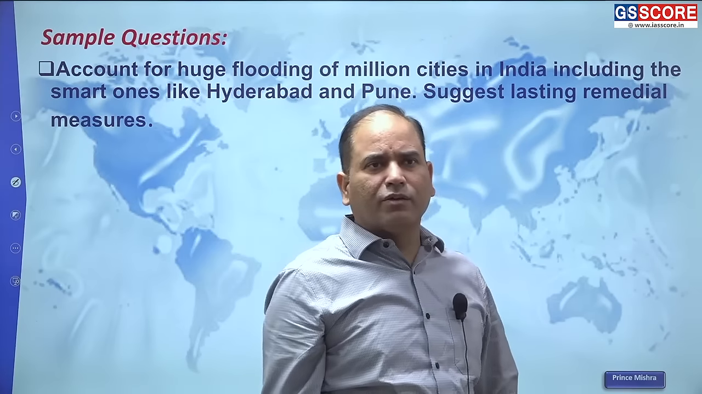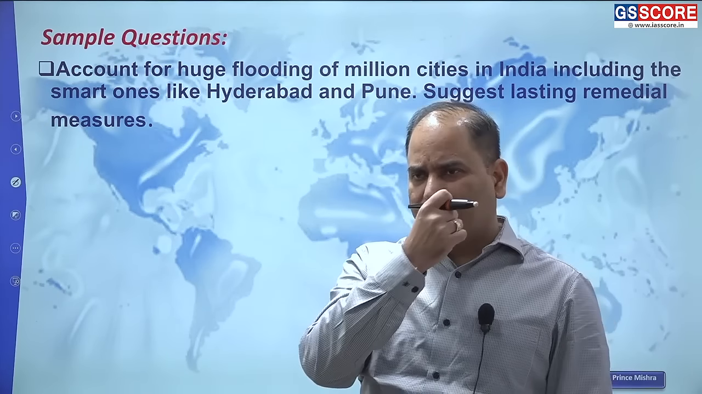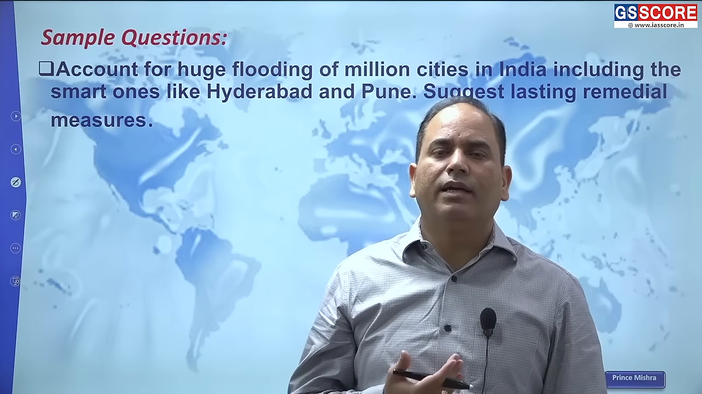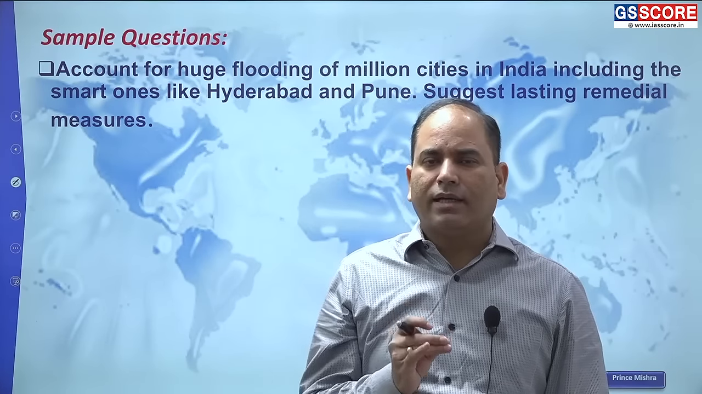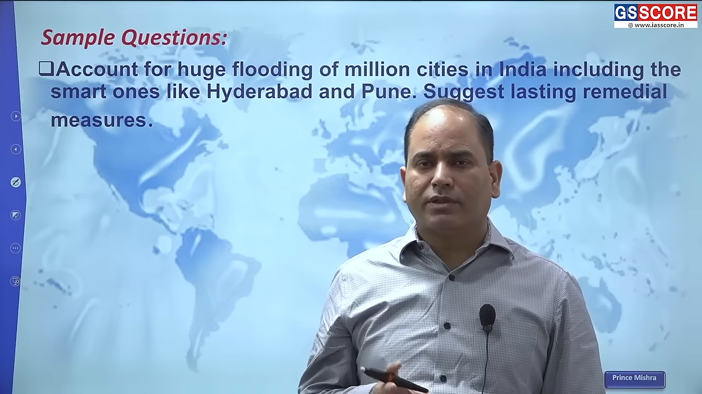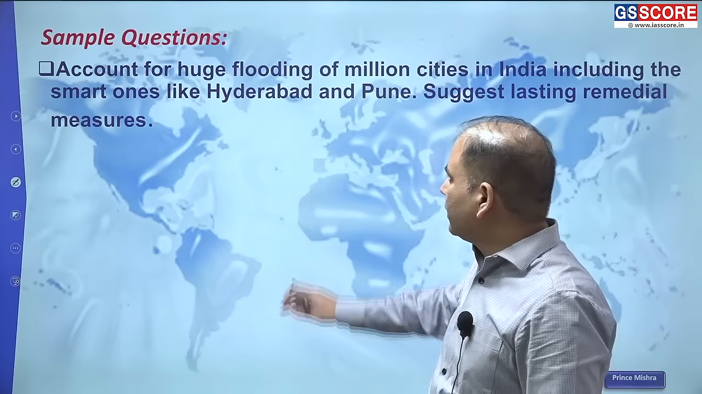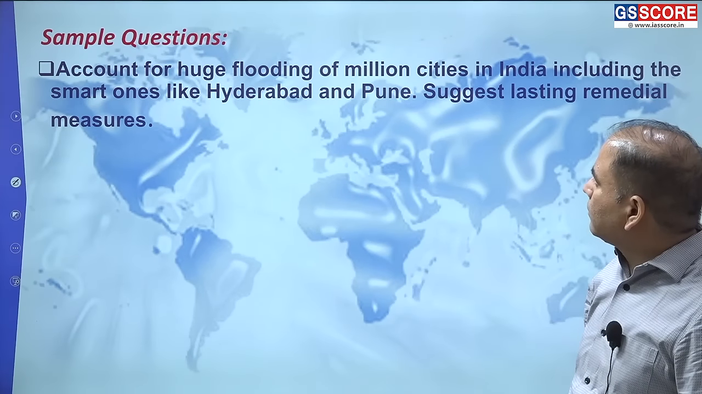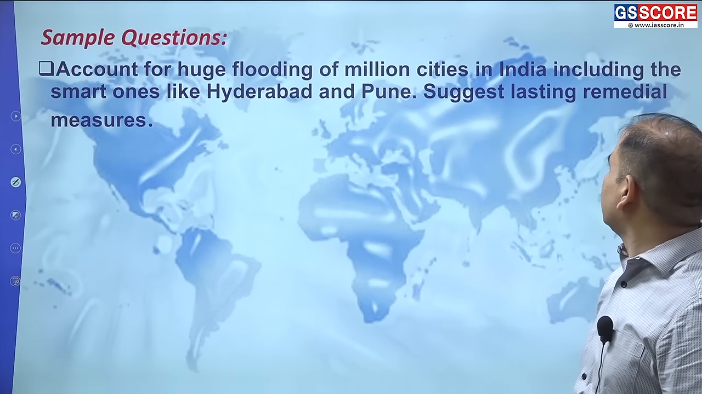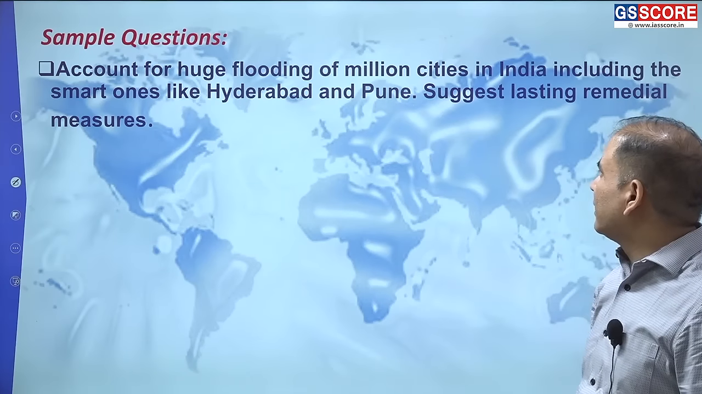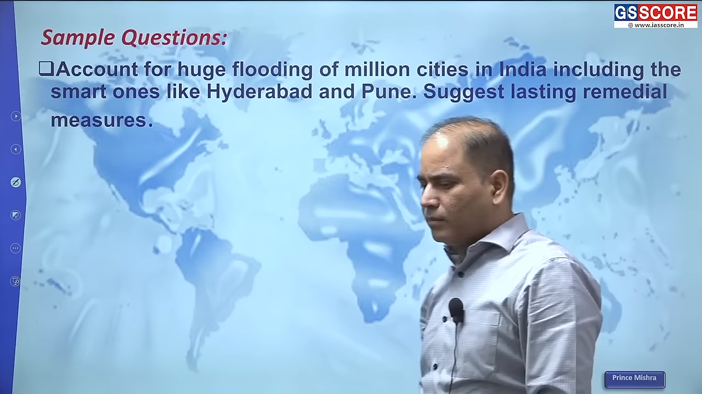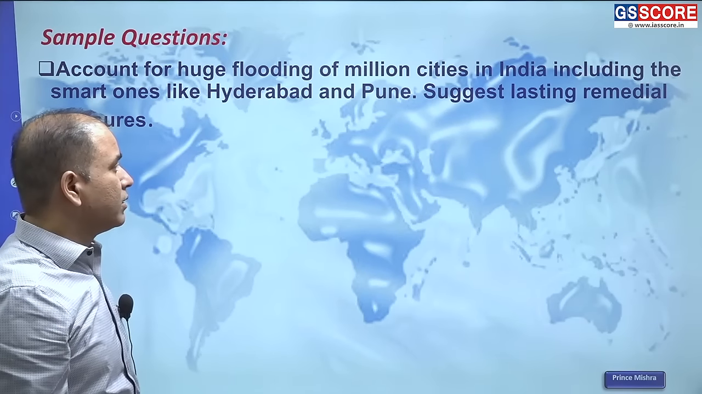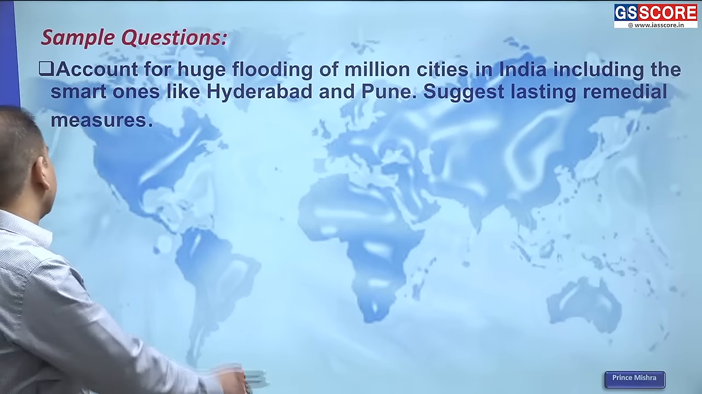Migration related, you will find fewer questions in prelims, but migration and urbanization is a hidden area, a gray area. So from these you can expect questions in your prelims also. But regularly questions are being asked in the mains examination. Like just last year the question was: account for huge flooding of million cities in India, including the smart ones like Hyderabad and Pune. So the problem of this flooding is not only limited to the conventional cities, even the smart cities are also facing this. Suggest lasting remedial measures.